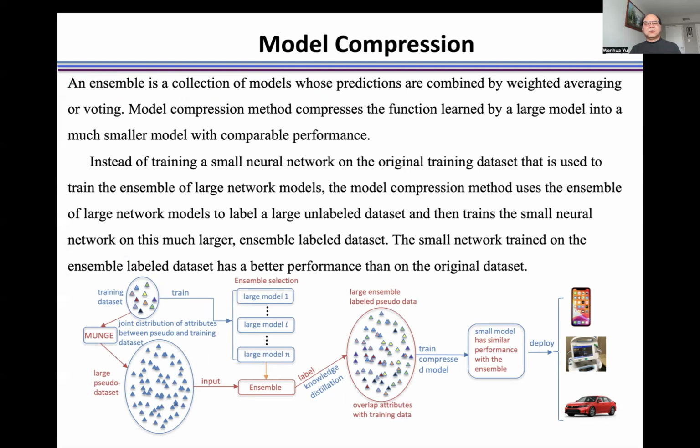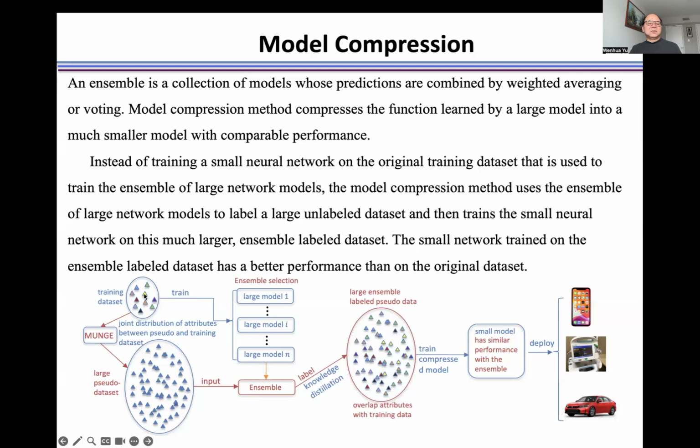Instead of training a small neural network on the original training dataset that is used to train the ensemble of large network models, the model compression method uses the ensemble of large network models to label a large unlabeled dataset, and then trains the small neural network on this much larger ensemble-labeled dataset. The small network trained on the ensemble-labeled dataset has better performance than one trained on the original dataset.